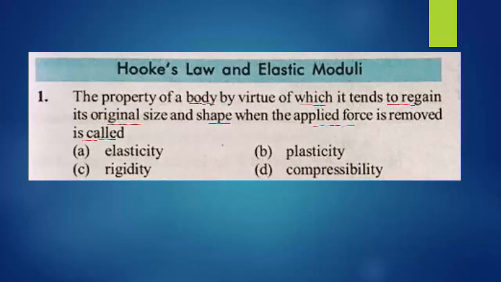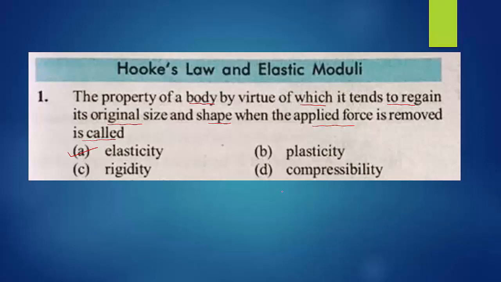When applied force is removed, the body having certain property to regain its original shape and size, that property we are going to call elasticity. So option A is right.